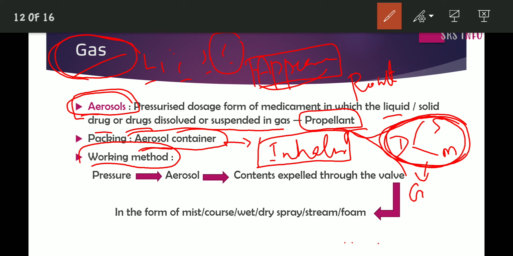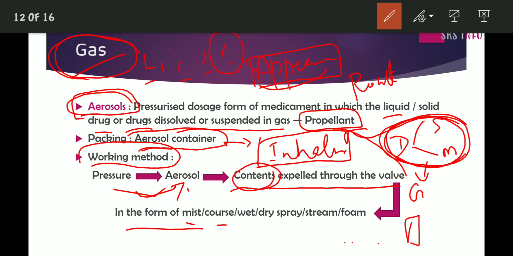When pressure is applied to this aerosol system, the contents or the medicine is expelled through the valve of the aerosol system, that is the inhaler machinery. The medicine content is expelled through the valve in the form of mist, coarse, wet or dry spray, or stream or foam.